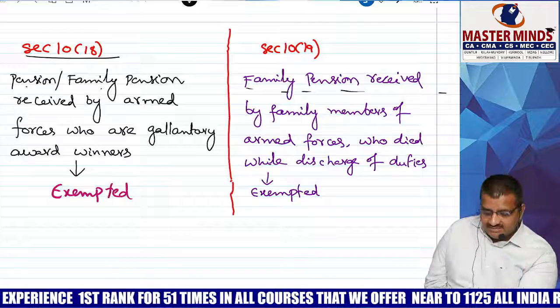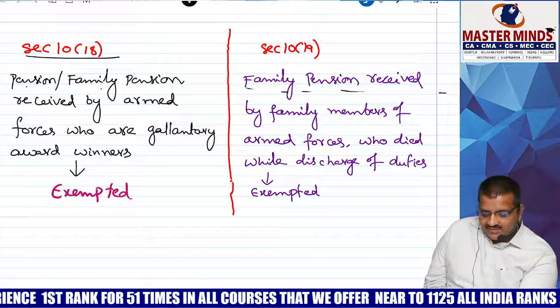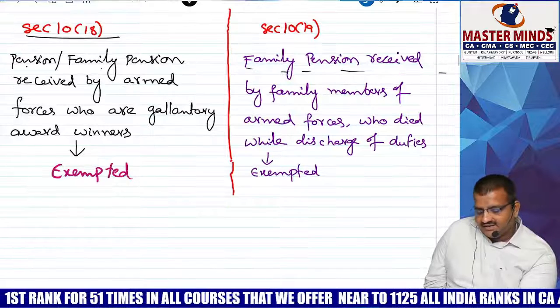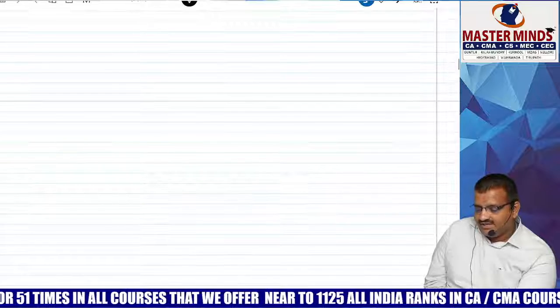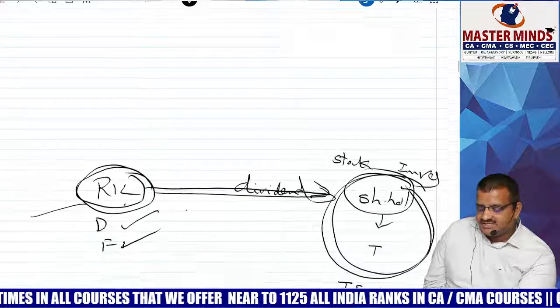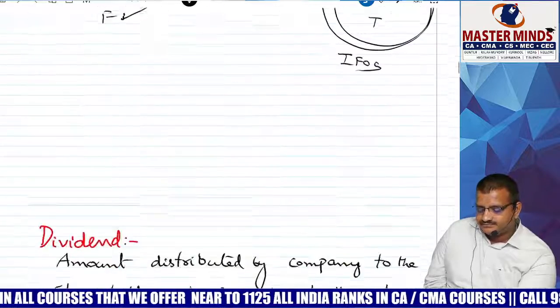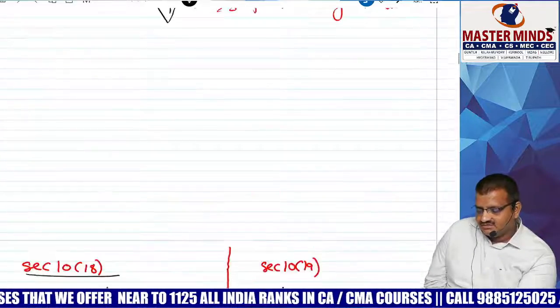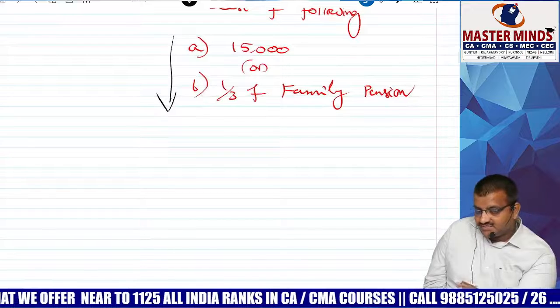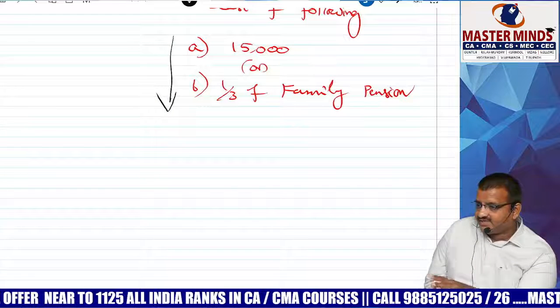Because of that, family members are able to get the family pension. Taxable or exempt? Exempt. With this, done with the topic of family pension. Tell me now, pension is taxable under which head? Other sources? No, salary. Family pension taxable under which head? Other sources. Pension, salary. Family pension, other sources.